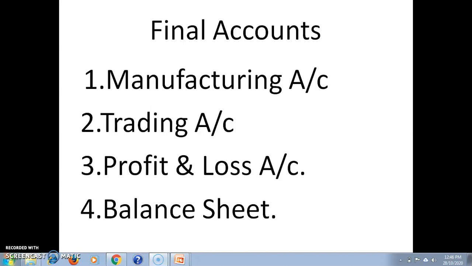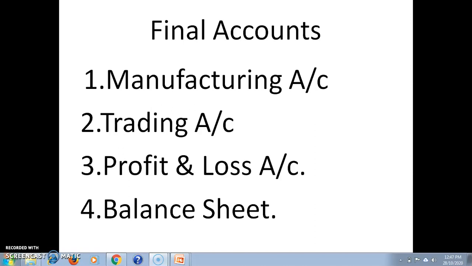If the credit side of trading account is in excess of the debit side, it means our income through sales is in excess of the expenses. The balancing amount is known as the gross profit, and this gross profit is credited to the profit and loss account. Gross profit is transferred to the next account, that is the profit and loss account. According to the dual aspect concept, every debit has a corresponding credit. That's why our gross profit is credited to profit and loss account.